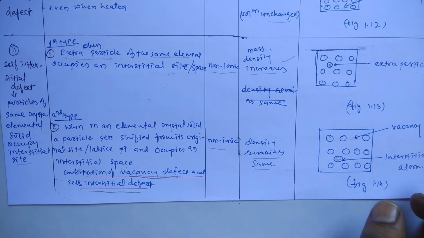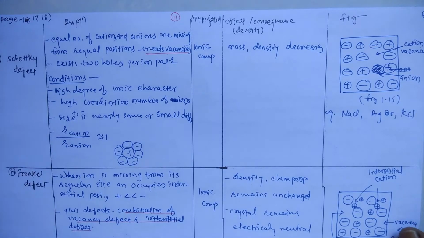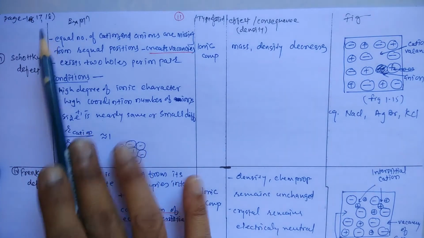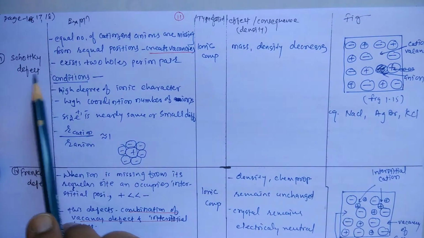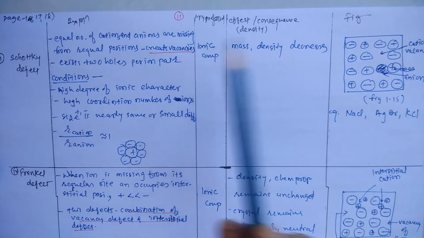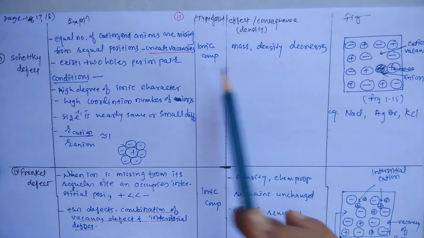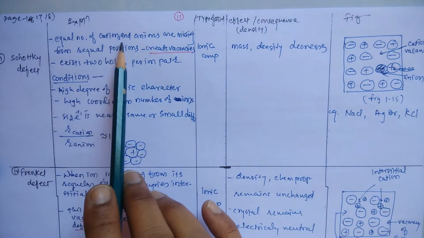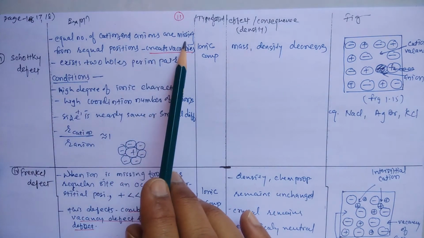Now two are remaining. The third type is Schottky defect, page number 17-18. What is Schottky defect? Let us see. In this defect, density decreases. Equal numbers of cations and anions are missing.